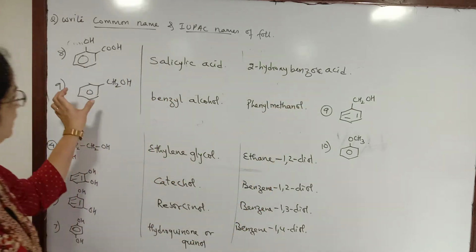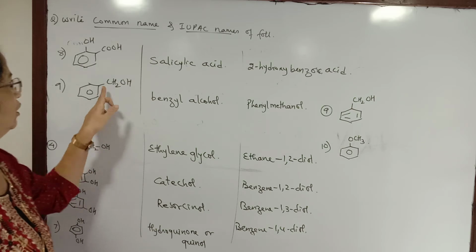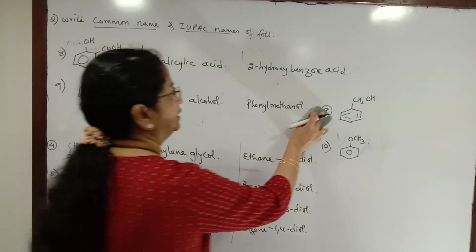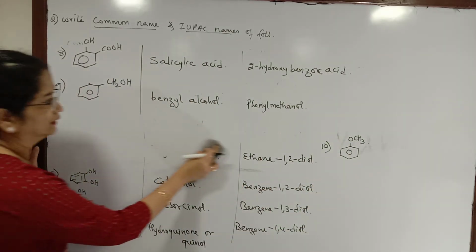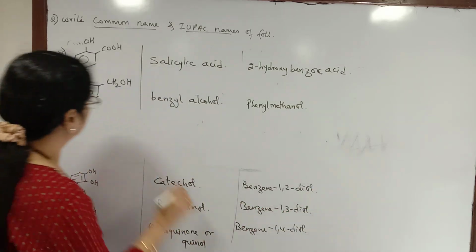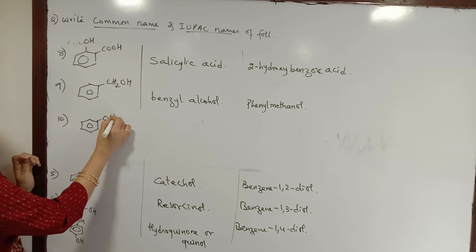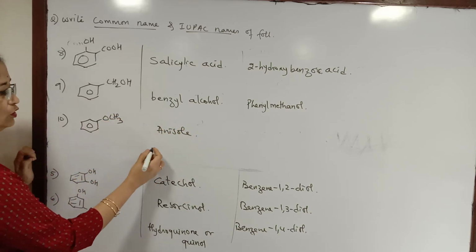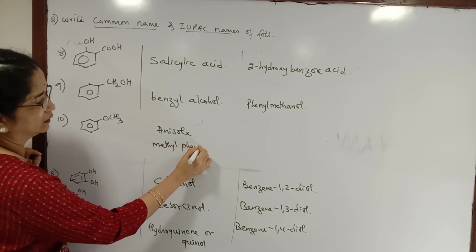There is a benzene ring on this carbon, so that becomes a phenyl group, and there is one carbon in the longest chain carrying the functional group, so that becomes phenyl methanol.